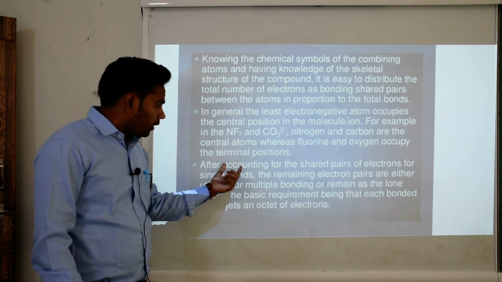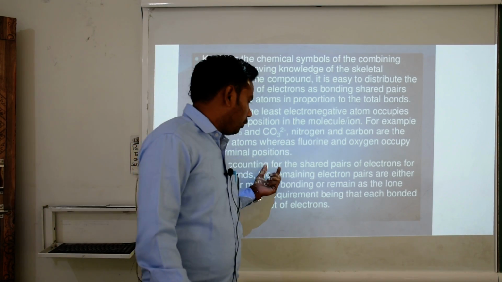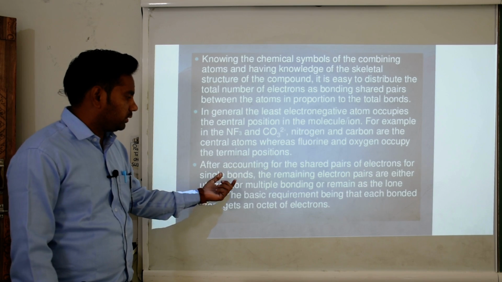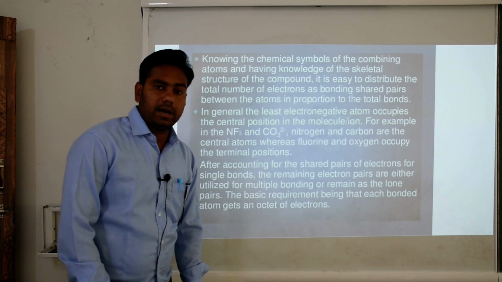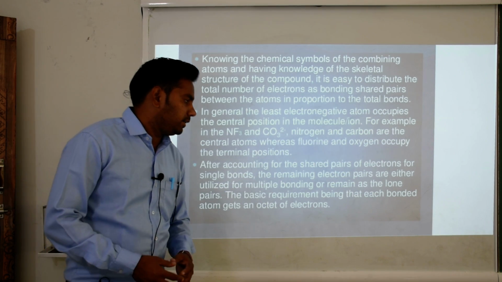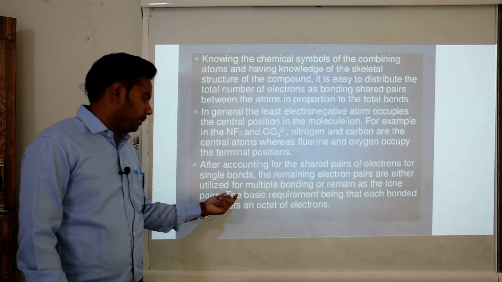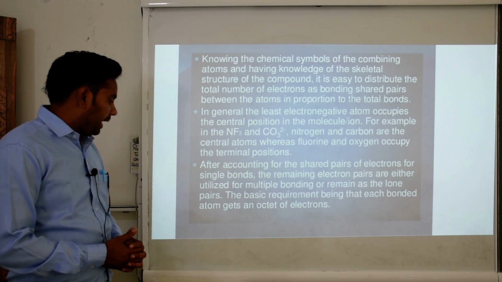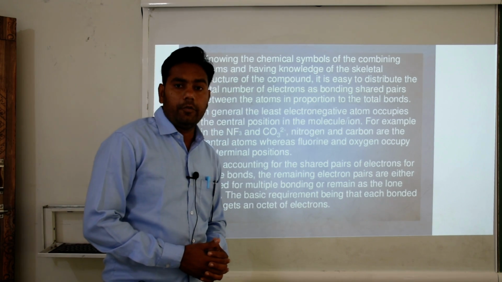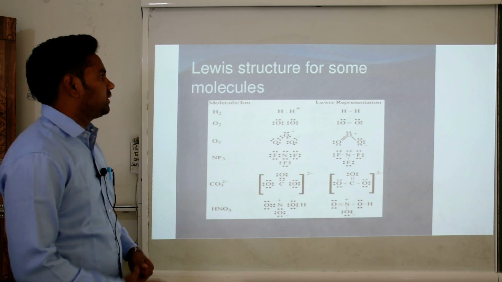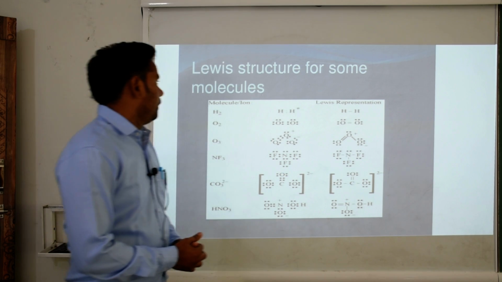After accounting for the shared pairs of electrons for single bonds, the remaining electron pairs are either utilized for multiple bonds or remain as lone pairs, the basic requirement being that each bonded atom gets an octet of electrons. Okay, now we move to the next slide, Lewis structures for some molecules.